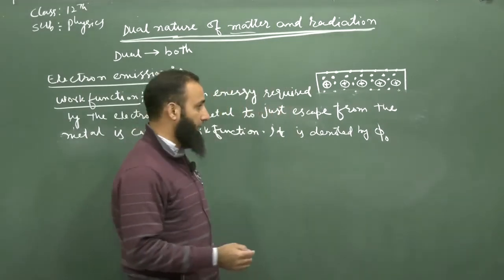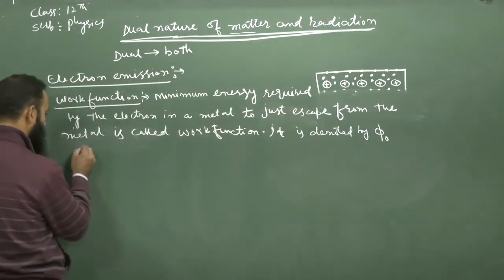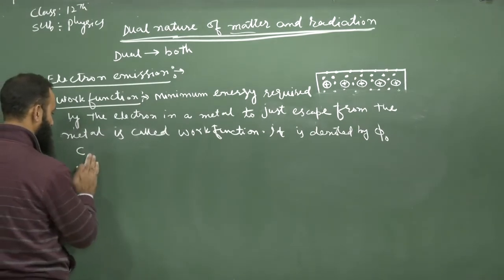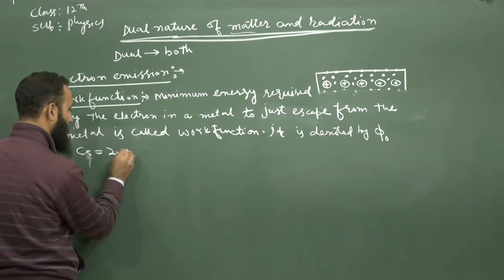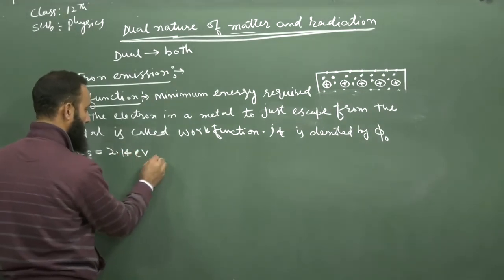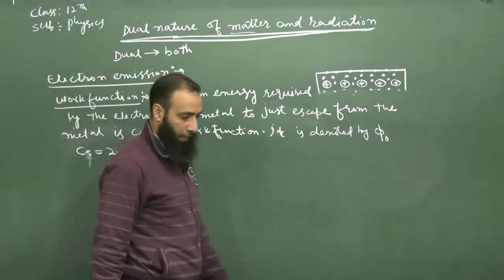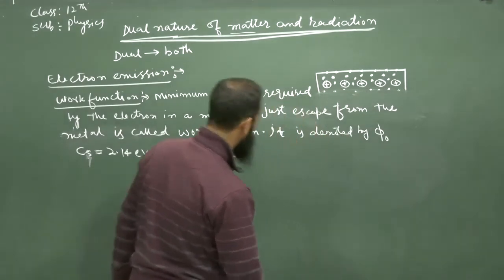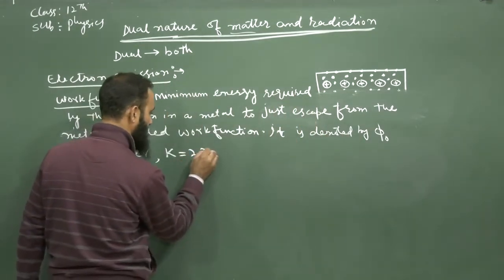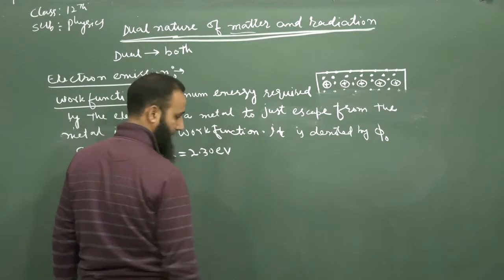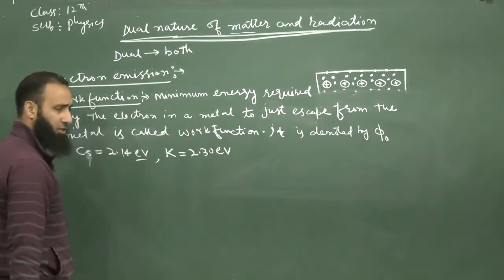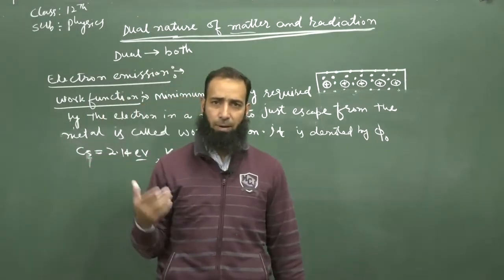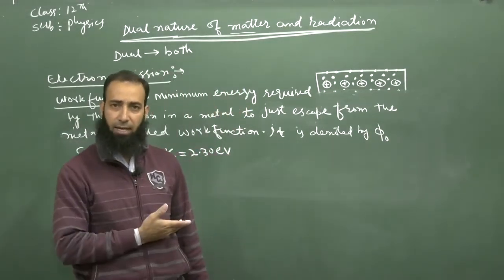For example, in case of alkali metals, for example cesium, the value of work function is 2.14 electron volt. Similarly, for potassium, it is 2.30 electron volt. We measure this in electron volt because this is the energy which is to be supplied to the metal so that these electrons will come out.